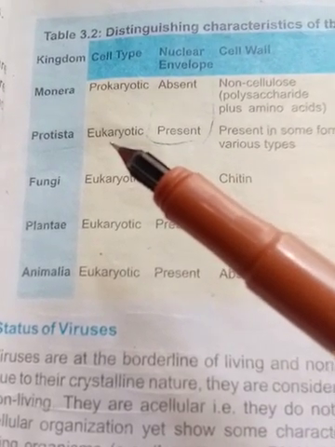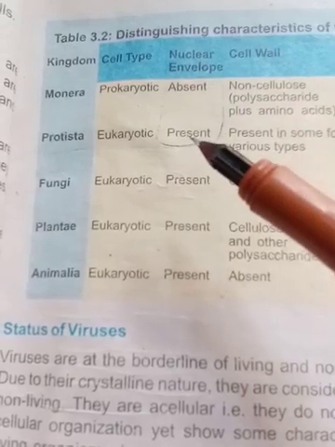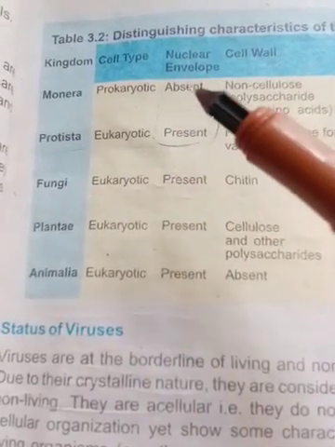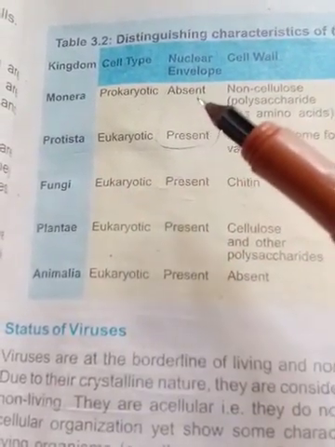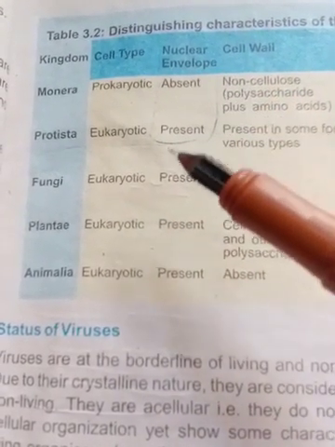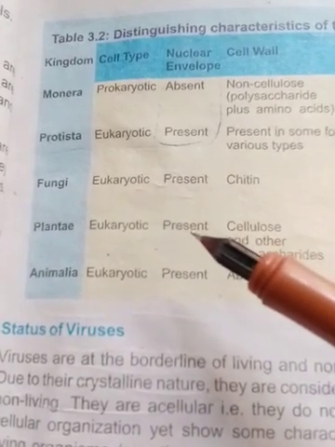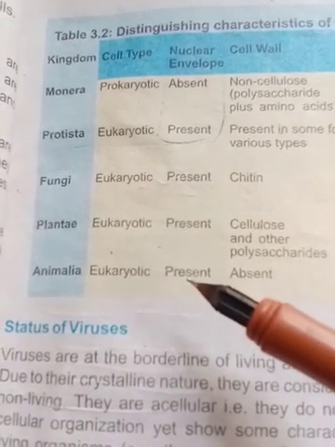So we will point out that the nuclear envelope is present in the Protista, and absent in the kingdom Monera. In the same way, the nuclear envelope is present in fungi as well as Protista, and in plantae and animals.